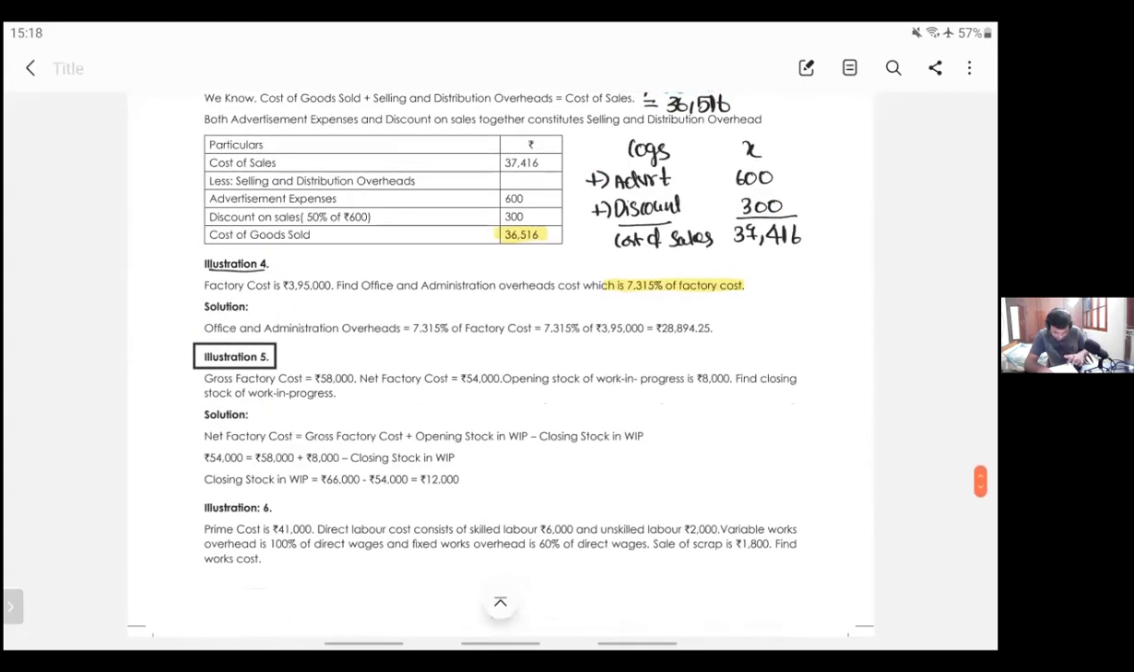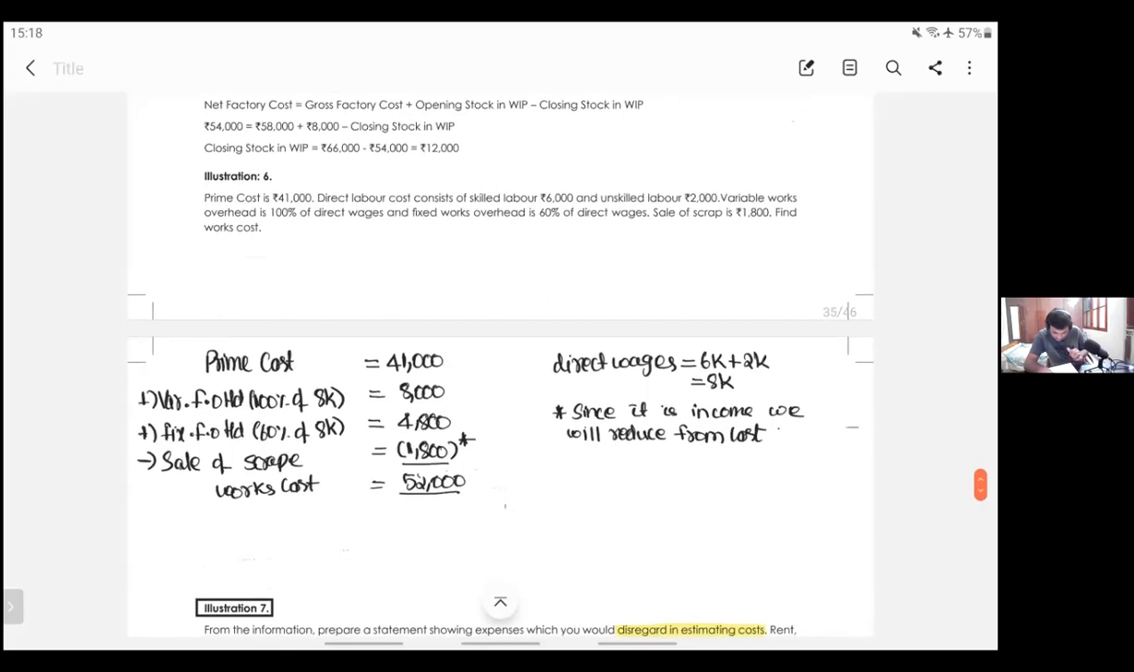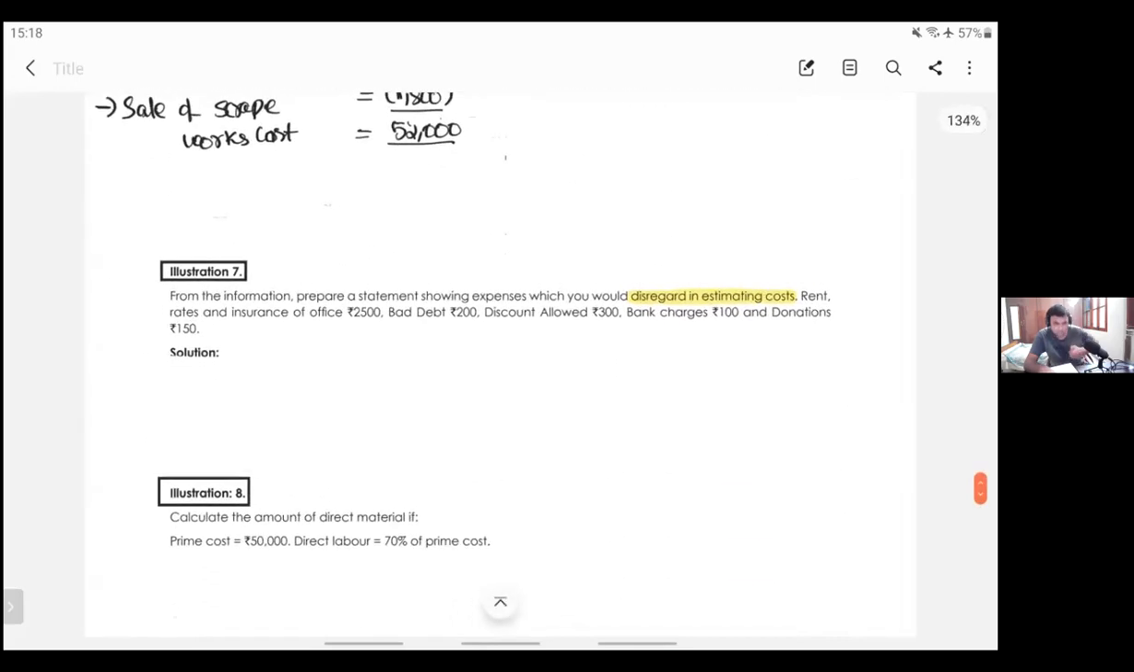Illustration 3 is done, 4 is done, 5 is done, 6 is done. No, 6 is not yet done. I have to do 6. I guess I have done it in another session, but in your session I haven't done 6. Don't worry, we'll do 6, not at all an issue.